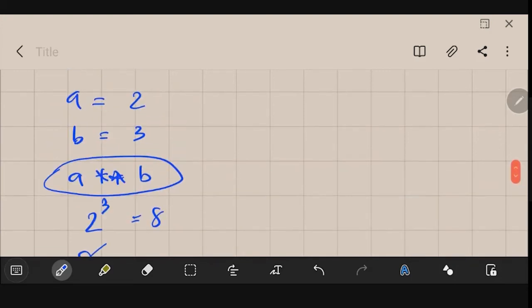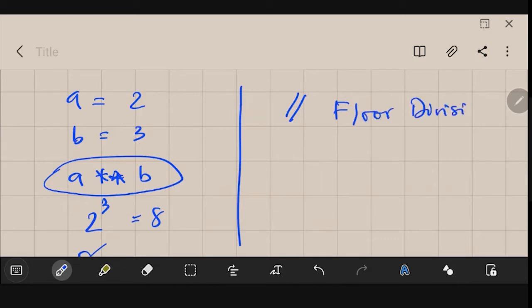Another operator is also there. Let me just show you here. There is a floor division operator. This operator, two slashes, is called the floor division operator. Here it just gives you the quotient. Whatever decimal points are there after the quotient are actually removed.